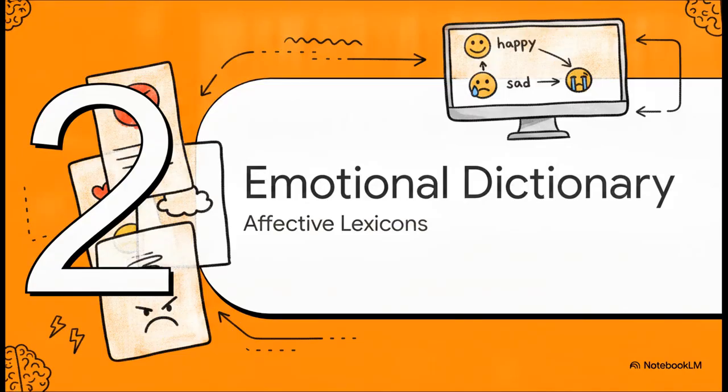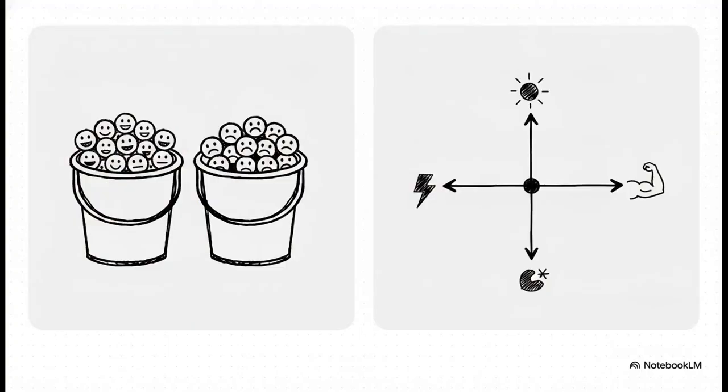Moving right along to Section 2, the emotional dictionary. Okay, so to see how early computer scientists essentially built basic emotional flashcards for these machines, we have to look at affective lexicons. The early models for sentiment analysis relied on simple binary lexicons. Basically, they used massive word lists that just dumped vocabulary into strict positive or negative buckets. But human emotion is definitely not binary, right?